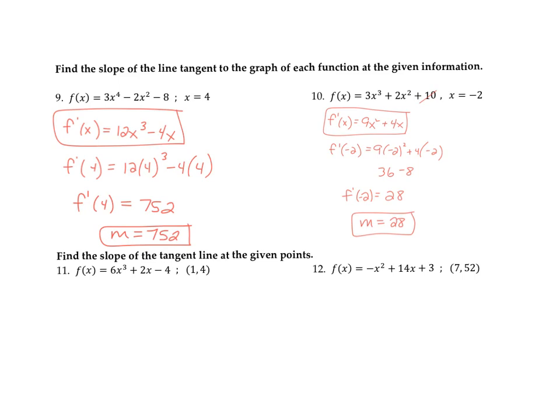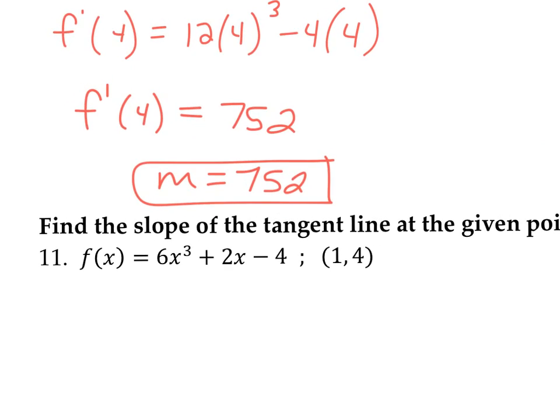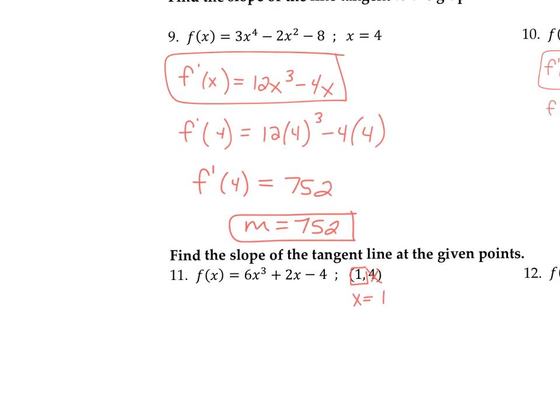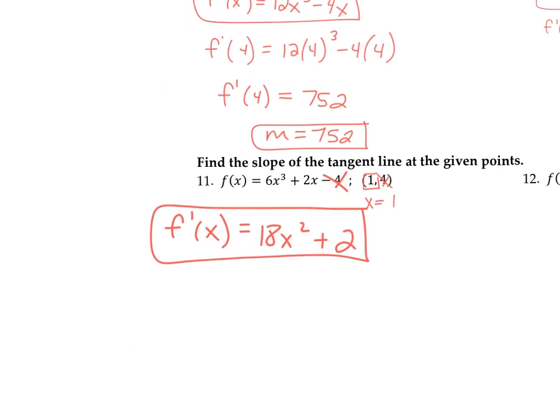So it says, find the slope of the tangent line at the given points. Okay, so a couple things. Don't get too crazy about this. We don't really care about the y. So all we're worried about, all we pull out of that point is the x value, and we're really right back to where we were before. So what are we going to do first? We're going to find the derivative. So it's going to be 18x squared, pull the 1 in front, plus 2, and then this negative 4 is going to cancel. So there's my derivative. And again, we're just trying to find it at 1.